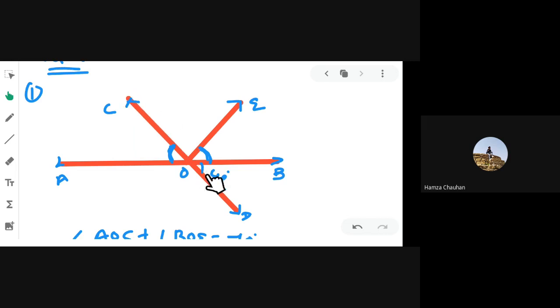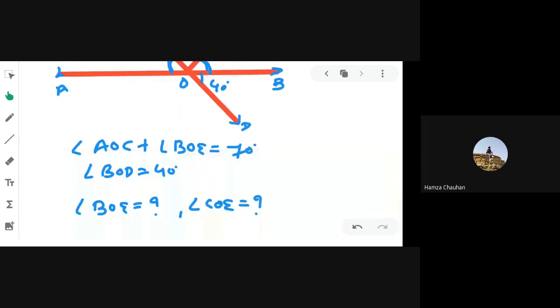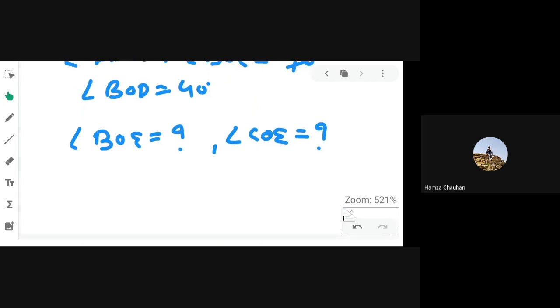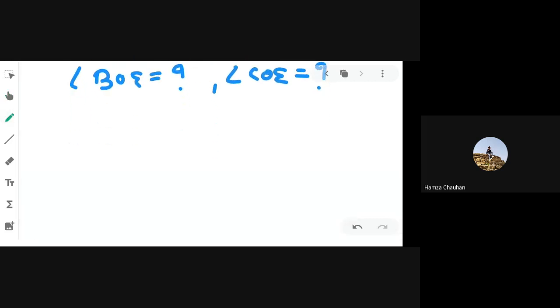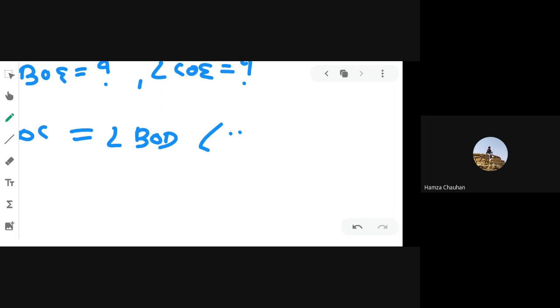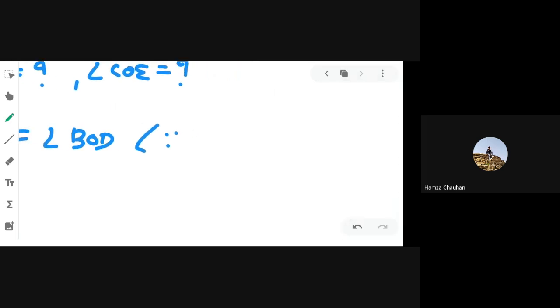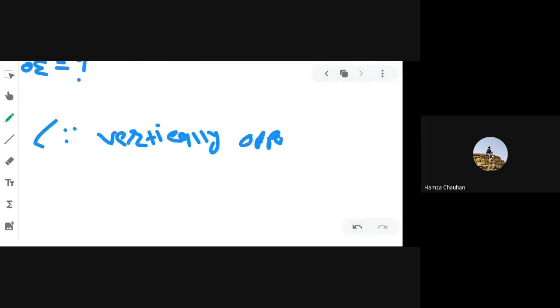Two lines AB and CD, angle BOD and angle AOC are vertically opposite angles. So we can write angle AOC is equal to angle BOD, because of vertically opposite angles. Remember yesterday's theory: vertically opposite angles are always equal.